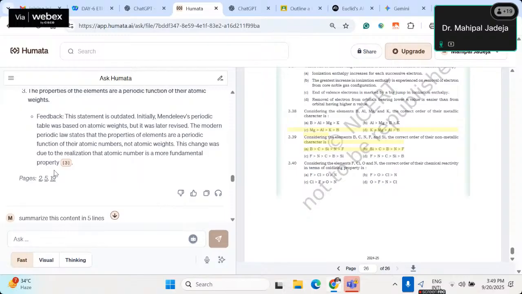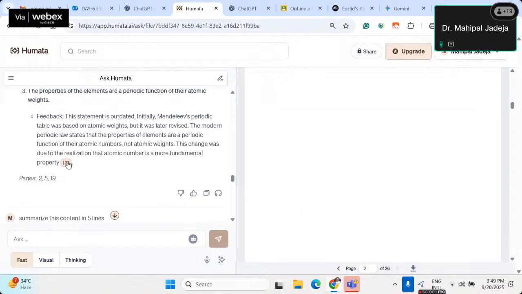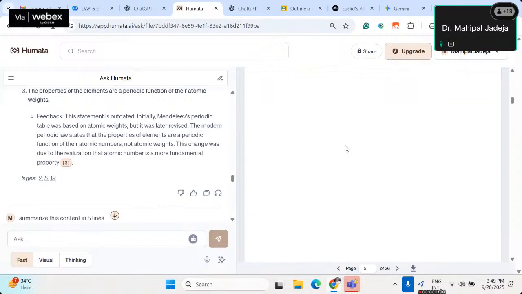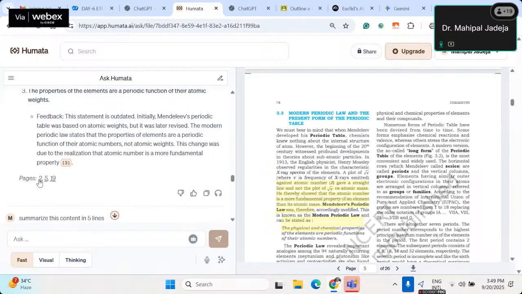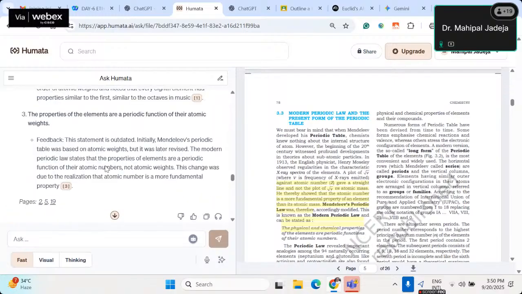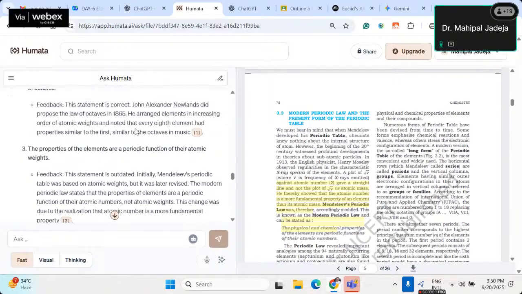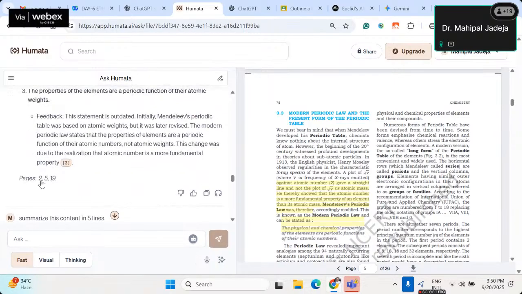As you can see, there are two different aspects over here. The first one is citation, which will just highlight the corresponding things in yellow. But apart from that, pages are also there. Pages will tell us which page numbers have been used in the overall response. As you can see, three responses have been generated, and for these three responses, overall, only page numbers 2, 5, and 19 have been utilized.